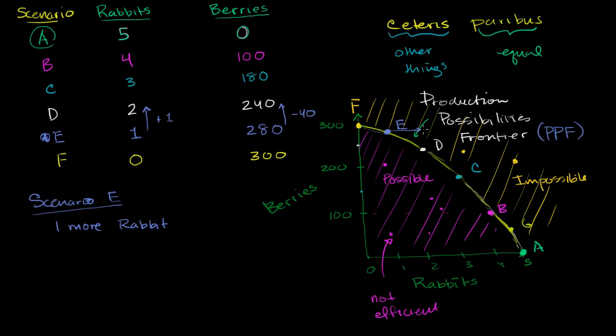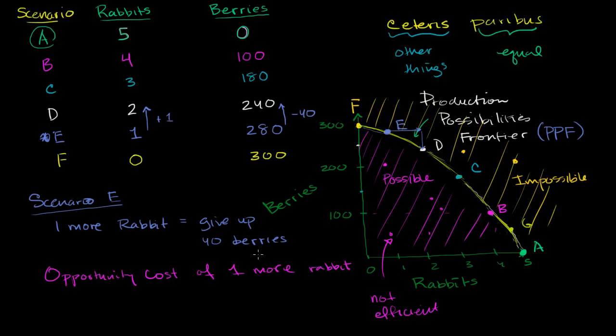But if I want one more rabbit, the production possibilities frontier drops off, and I will have to give up 40 berries. So one more rabbit means I have to give up on average 40 berries. And the technical term for what I've just described is the opportunity cost of going after one more rabbit is giving up 40 berries. So let me write this down. The opportunity cost of one more rabbit.